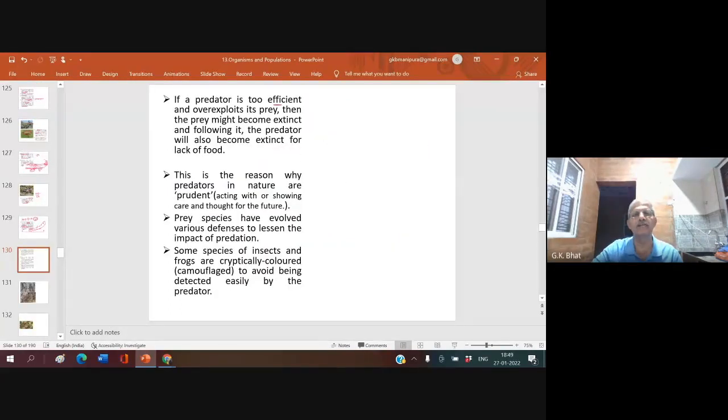If a predator is too efficient and overexploits its prey, then the prey might become extinct, and following it, the predator also will become extinct. Now let us see that. If a tiger is too efficient and starts eating as much of its food, deer and other animals, as it can, bison of course a tiger can't attack, bison is more powerful than a tiger, but if it overexploits its prey, then what happens?